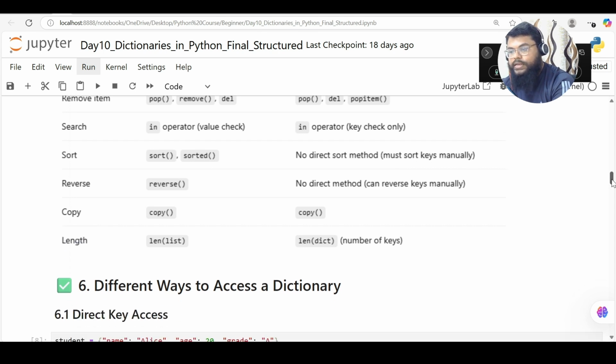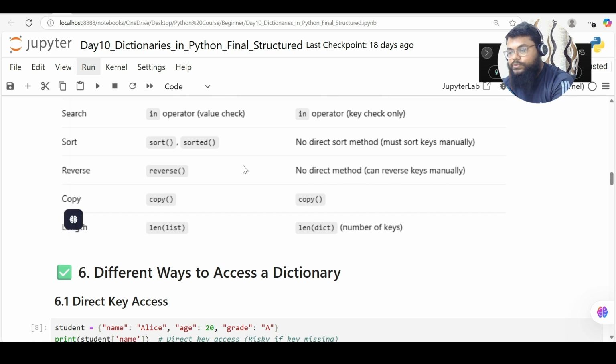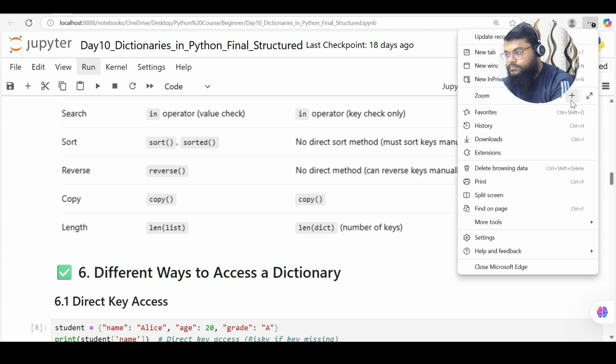We can reverse a list using the reverse inbuilt function in Python. But when it comes to dictionaries, there is no direct method to reverse the keys. We have to reverse the keys manually.